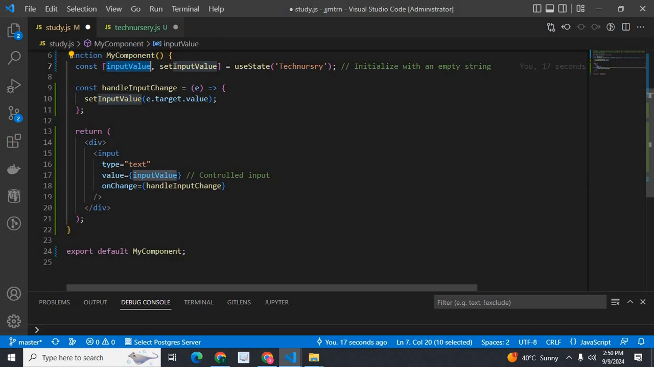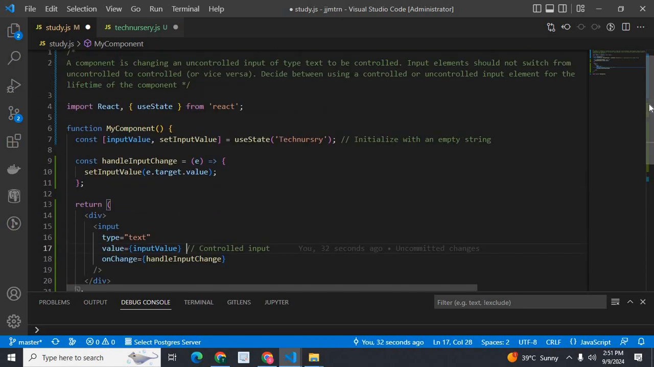Always make sure that this input element is controlled with a state. We have a state, inputValue, so we have to control the input. We have to control this input element by attaching this state to it. We attach our state by using this value prop.